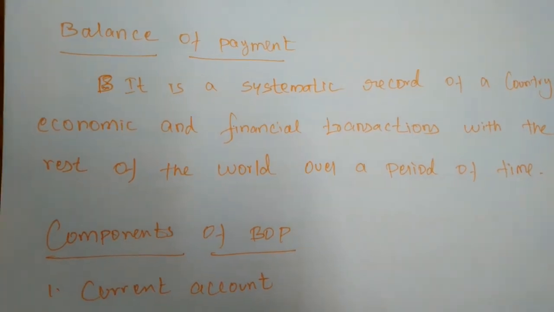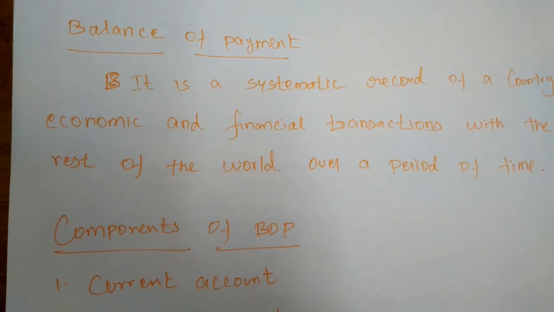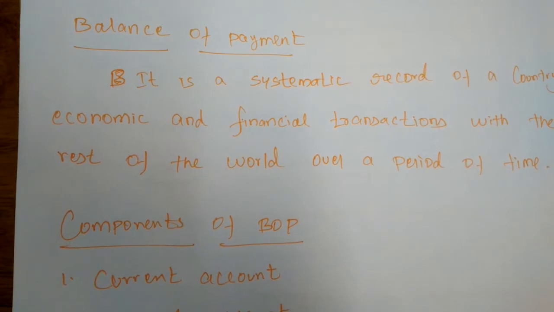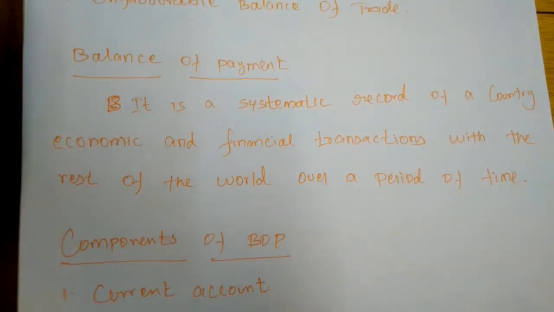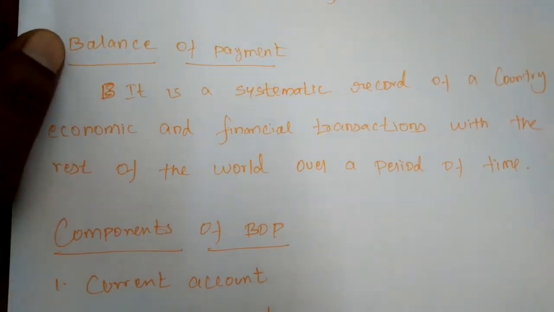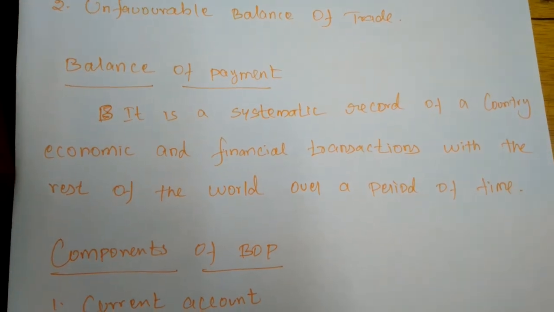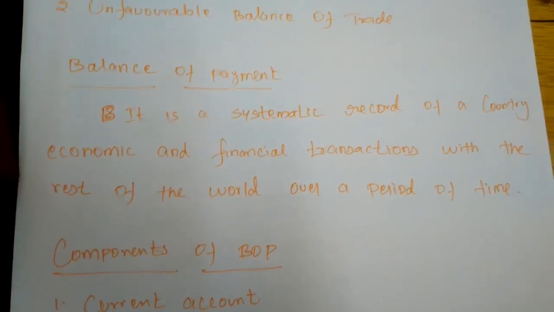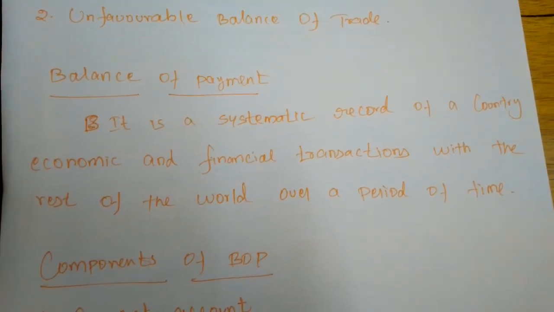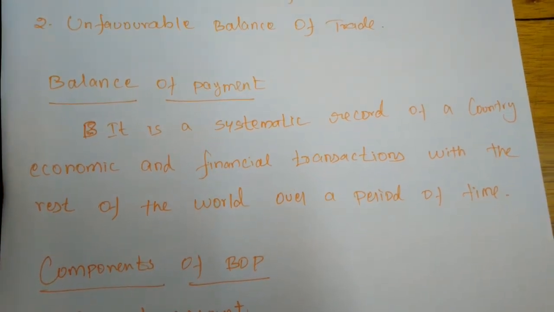Next, unfavorable balance of payment. When receipts are less than payments, the balance of payment is said to be unfavorable or adverse balance of payment. So instead of receiving money from other countries, if you are continually paying for imports, it is called unfavorable balance of payment. When we are continuously paying foreign currencies to foreigners, the economy will be affected. It is considered an unfavorable balance of payment.